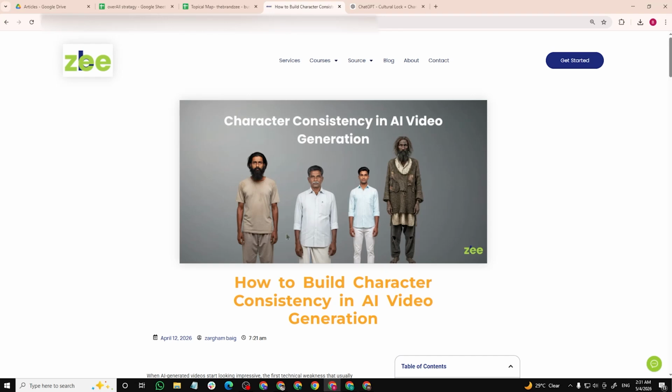Hello everyone. Today I am going to show you how to build character consistency in AI video generation. My topic is how you can build your character so that it will be visible